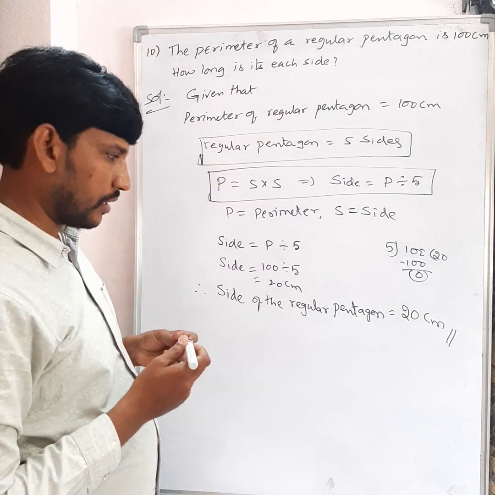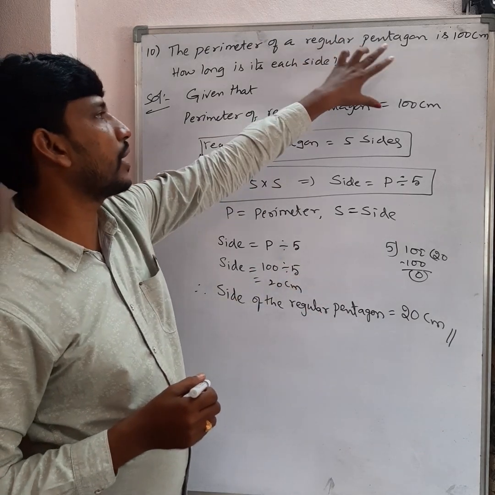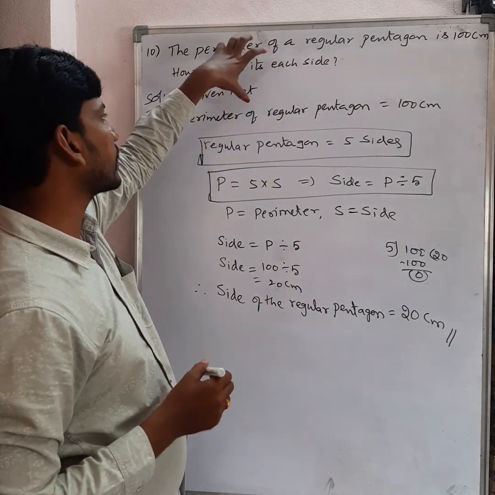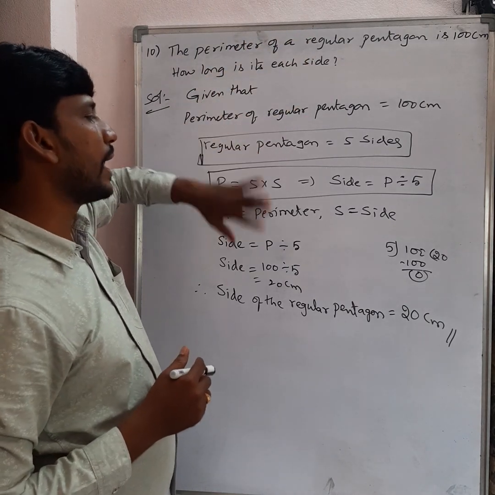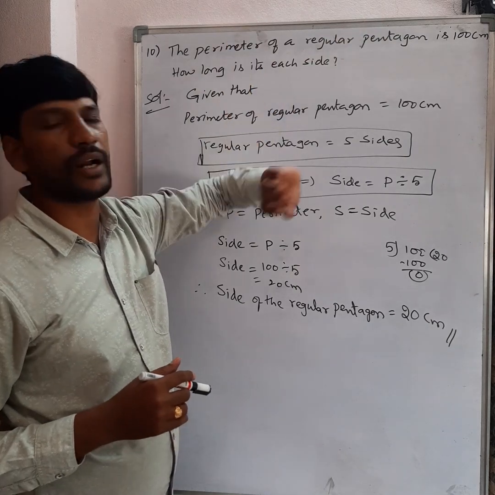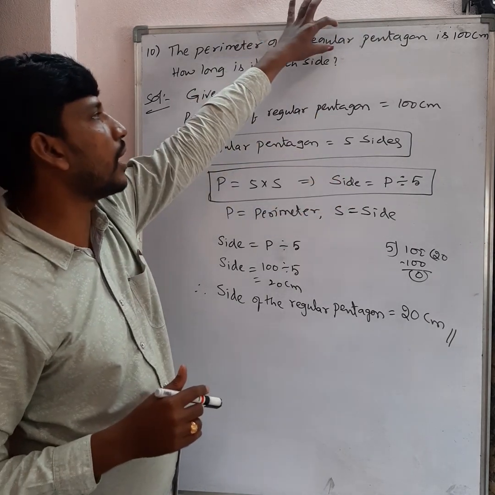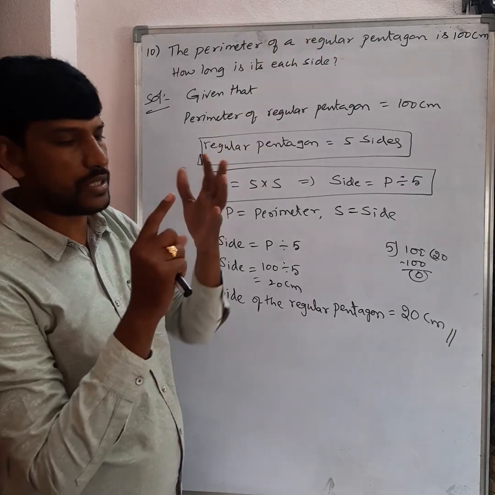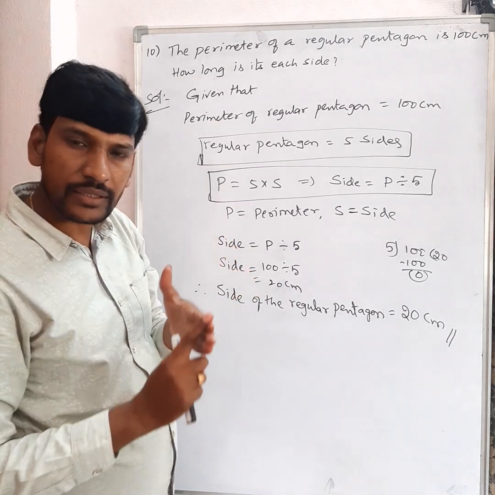I hope you understood how to find the side of a figure when the perimeter of the figure is given. Clear my dear? See this here. The given perimeter here, perimeter of the regular pentagon is 100 centimeter and they are asking to find each side of the pentagon. So just divide the perimeter by the number of sides. This formula is possible only for regular figures. Regular means square, equilateral triangle, regular pentagon, regular hexagon.